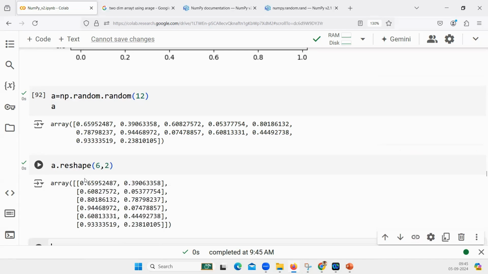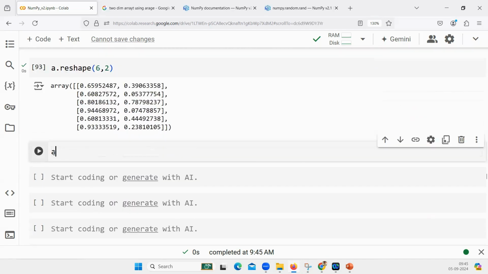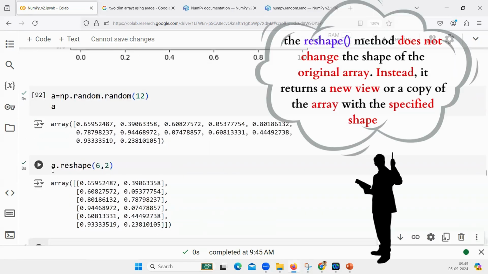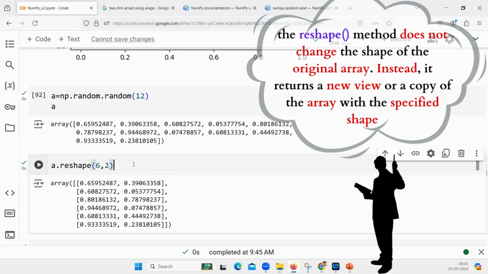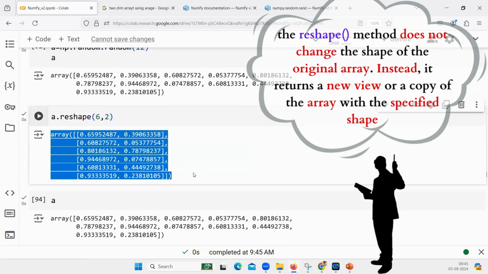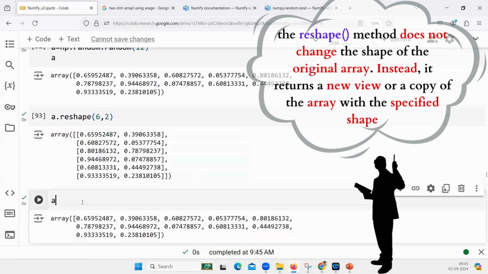Now, if I try to print, is it really affecting A? That we need to check quickly. If I print A, originally the A stays the same. When you say reshape, it is not really changing the shape of A. It is giving you the reshaped version of A, but it doesn't change the actual underlying A. That you have to make a note of.